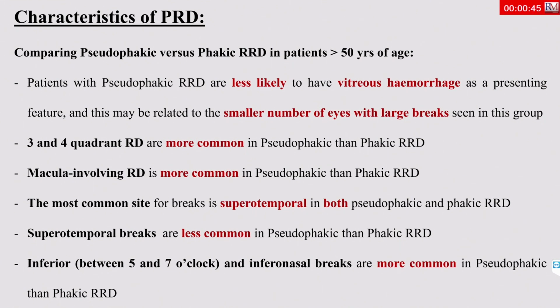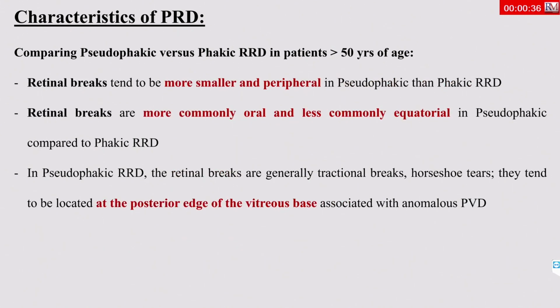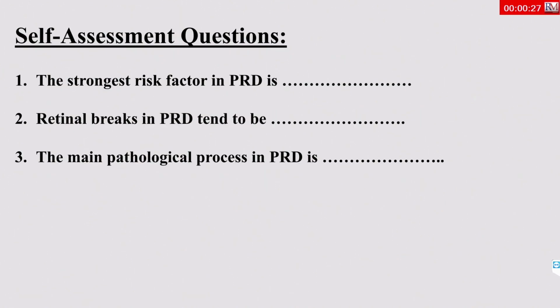This may be because the phaco wound or the extracapsular wound is usually superior or temporal, so the vitreous traction usually is exerted on the inferior retina. Retinal breaks tend to be smaller and peripheral in pseudophakic retinal detachment. Retinal breaks are more commonly oral at the ora and less commonly equatorial in pseudophakic retinal detachment.